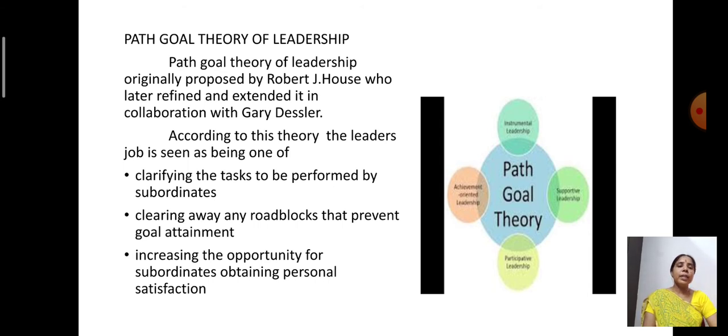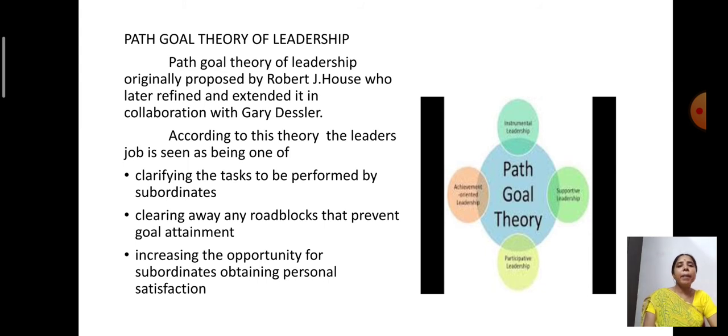Now, according to this theory, they say that the leader's job is most important for influencing the behavior of subordinates. That is the reason the leader's job is classified into three. In the first one, clarifying the tasks to be performed by subordinates.